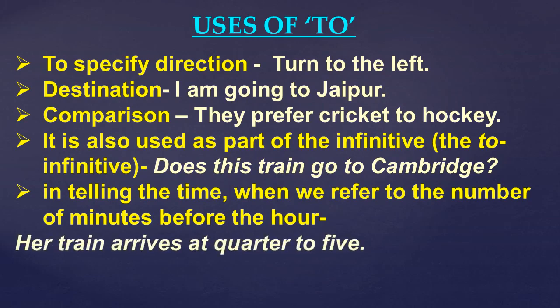For example, her train arrives at 4:45. That means to is used to tell the time, to refer to the number of minutes before the hour. So these were the uses of this preposition, that is to.